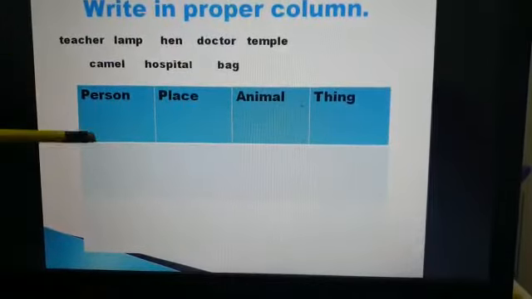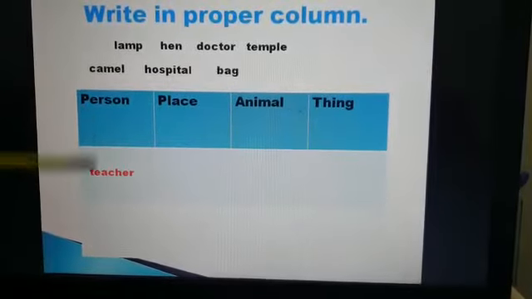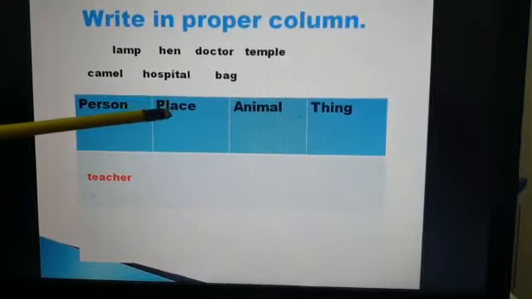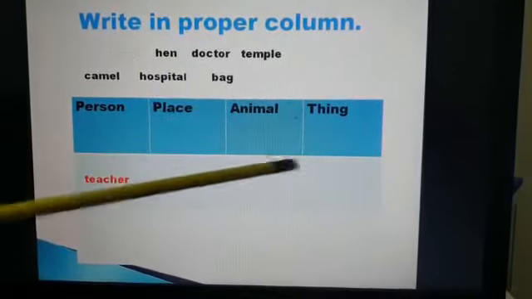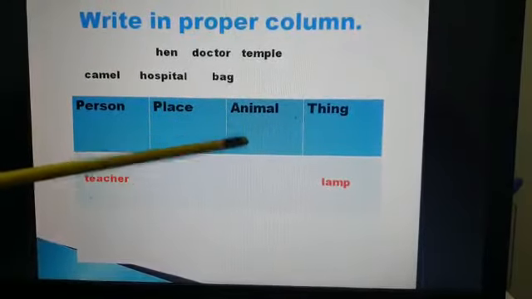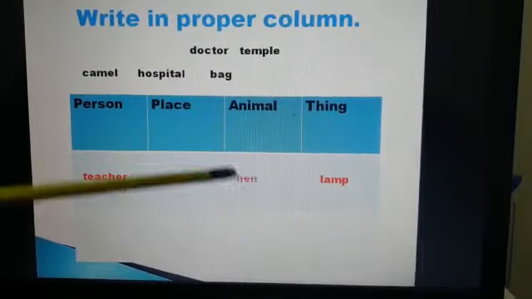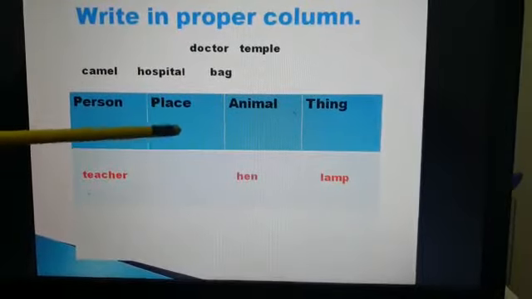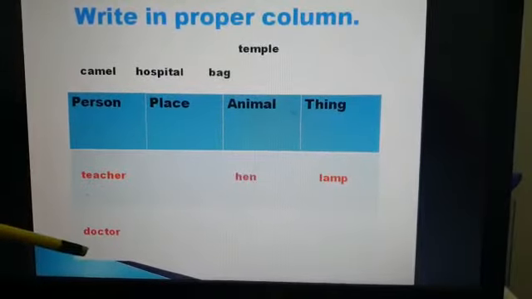Yes, teacher is a person. So we will write teacher in person column. Now lamp. Lamp is a person? No. Place? No. Animal? No. Lamp is a thing. So lamp will come here in thing. Hen. Hen is an animal. So hen will come in animal column. Now doctor. Doctor is a thing, animal, place, person. Doctor is a person. So doctor will come here in person column.